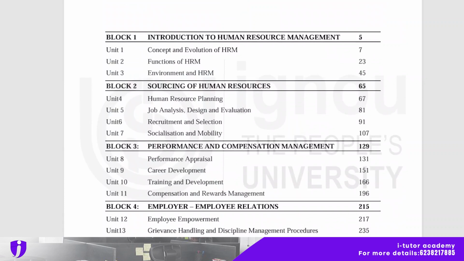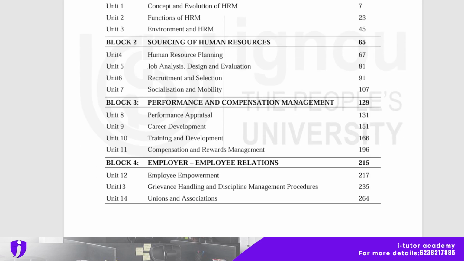In block 1, there is Introduction to Human Resource Management. Under this block, there is Concept and Evolution of HRM, that is Human Resource Management. Second unit discusses the functions of HRM. Third unit discusses the environment and HRM. And block 2 is Sourcing of Human Resources. There are 4 chapters under this block 2.